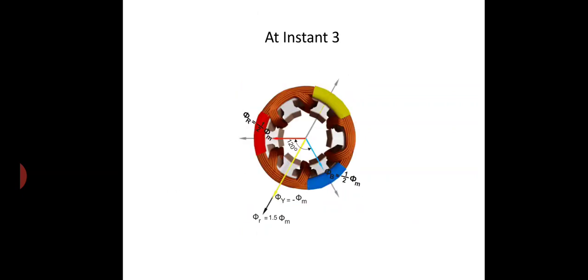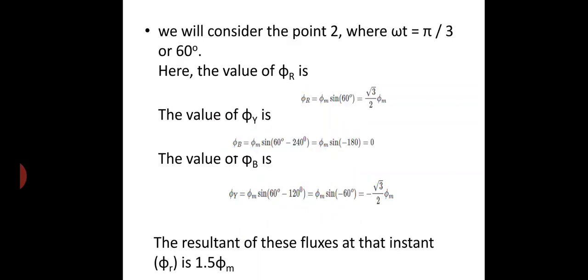And next at instant 3, here phi r is equal to 1 by 2 phi m, phi b is equal to 1 by 2 phi m and phi y is equal to minus phi m. So the vector sum of all the three fluxes here also gives a resultant flux equal to 1.5 phi m. Likewise, next we can see omega t equal to 60 degrees.